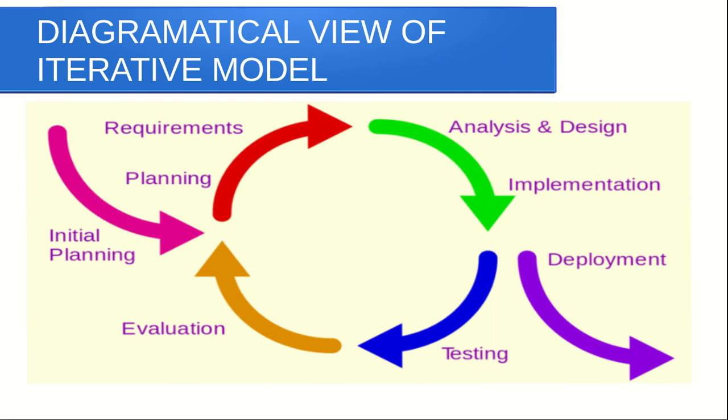Now let us see the diagrammatical view of the iterative model. Here is the diagrammatical view of the iterative model. First phase, requirements and planning, then analysis and design, implementation, testing, evaluation. These are all the phases which are iteratively done until the software is developed completely.